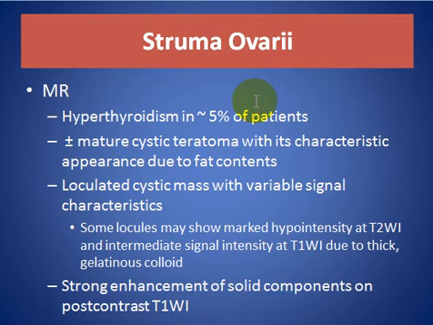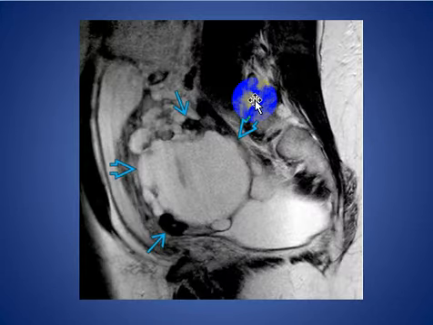Some locules may show marked hypointensity on T2 weighted images and intermediate signal on T1 weighted due to thick gelatinous colloid. Strong enhancement of solid component on post-contrast T1 weighted images.